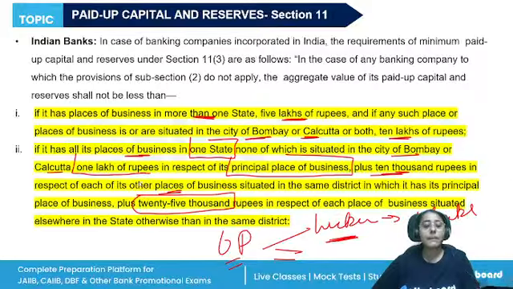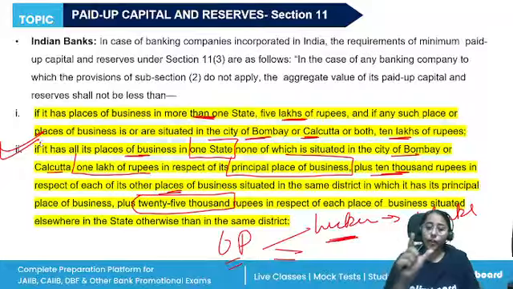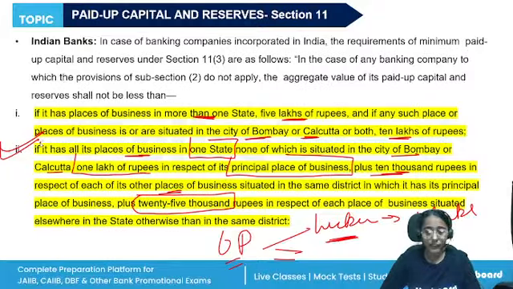So there are three parts for this. All right. Operating in more than one state, 5 lakh rupees. If that state is Bombay or Calcutta, 10 lakh rupees. Operating in only one state, then for the principal place of business, rupees 1 lakh. Other places of business in the same district as the principal place of business, rupees 10,000.